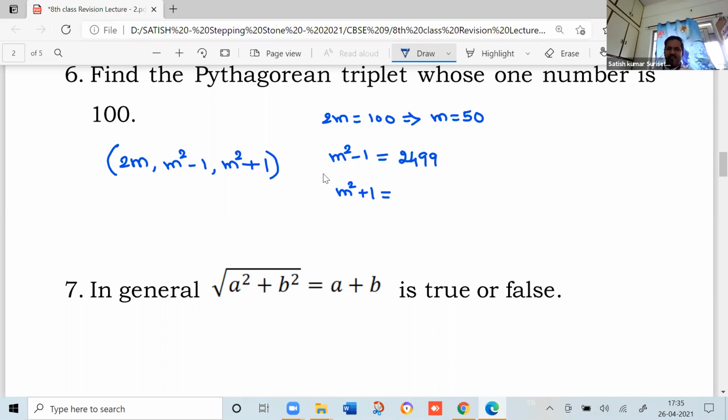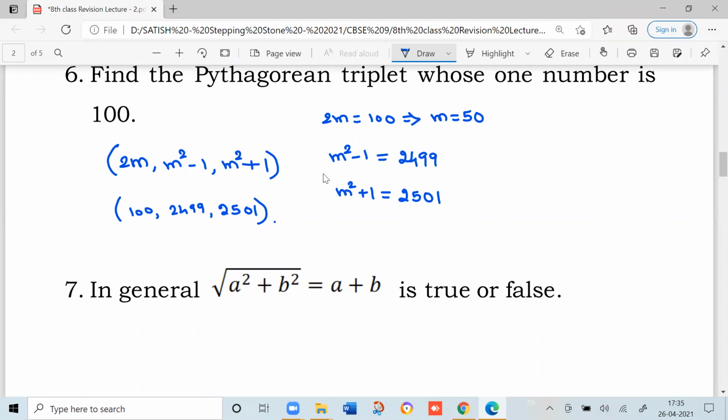Correct. m square plus 1 is 2501. So the triplet will be 100, 2499, 2501. Sir, I got that, but I didn't realize that m square minus 1 would be there.